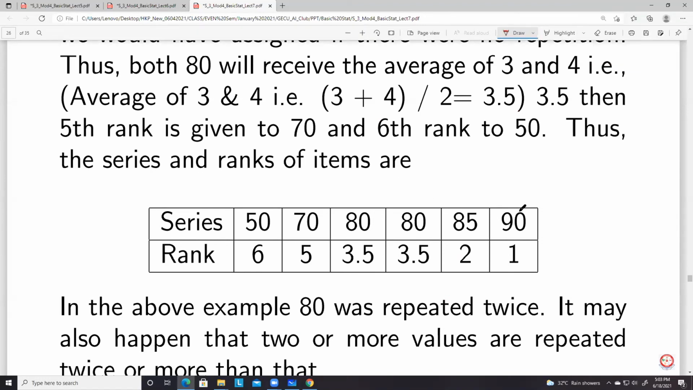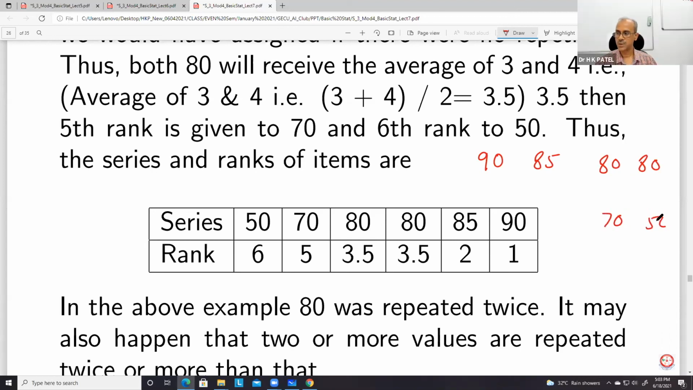Right, sir. Okay, so if you arrange these numbers in decreasing order, then it will be 90, 85, 80, 80, 70, 50. So this 90 will be given first rank, then this is second. Now these two have the same values, 3 and 4. So we give rank 3 plus 4 by 2, that is 3.5 each. This 3.5, 3.5. And then 5 and 6.